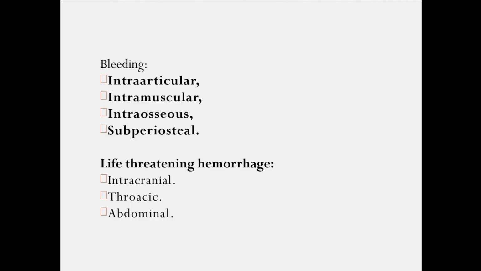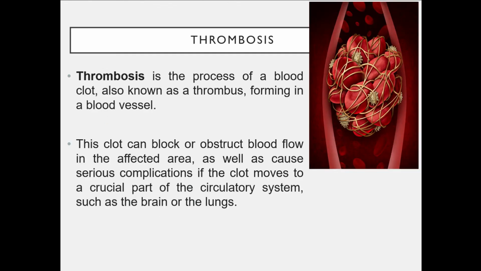In hemophilia, there can be bleeding into the joints, muscles, bones, and subperitoneal areas. Sometimes it becomes life-threatening when there is bleeding in the intracranial, thoracic, or abdominal region. There is another condition associated with clotting, which is thrombosis.